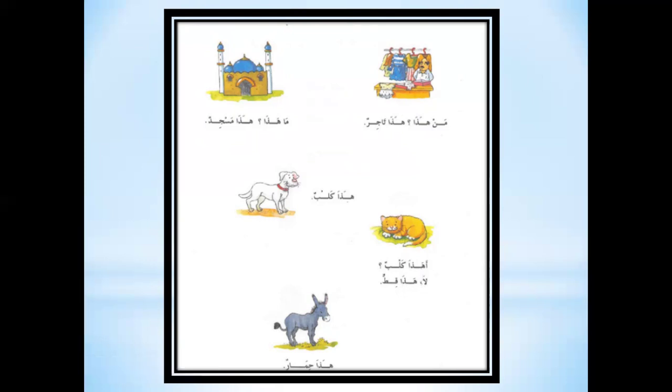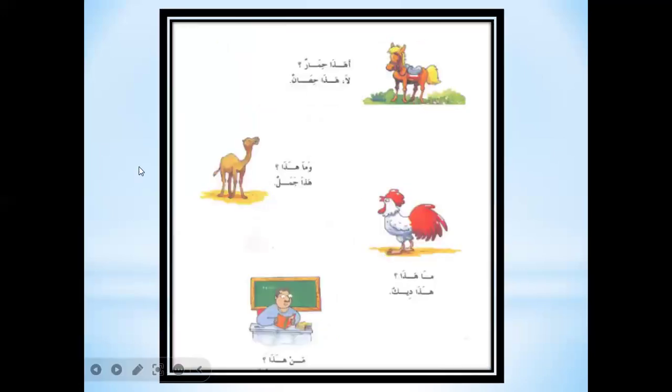No, this is a cat. Hada himarun. This is a donkey. Ahada himarun. Is this a donkey? La. Hada hisanun. No, this is a horse.